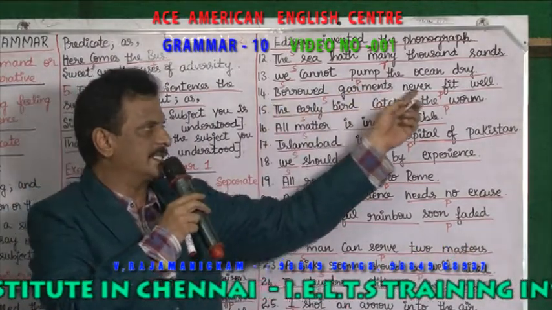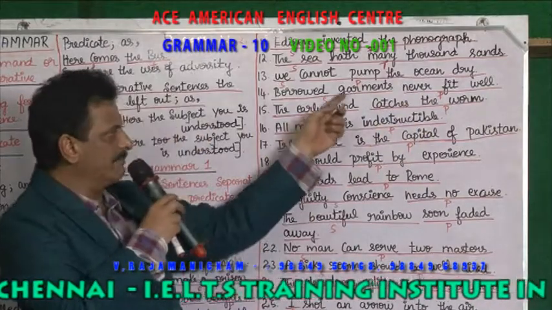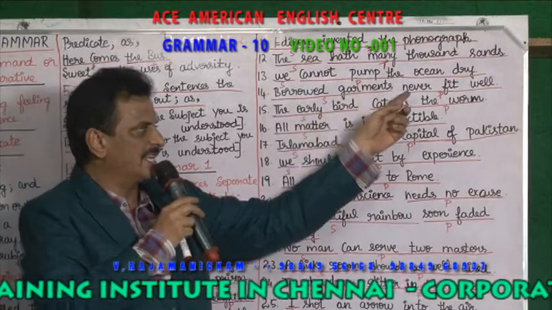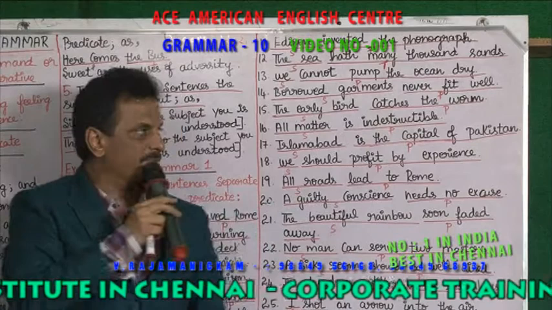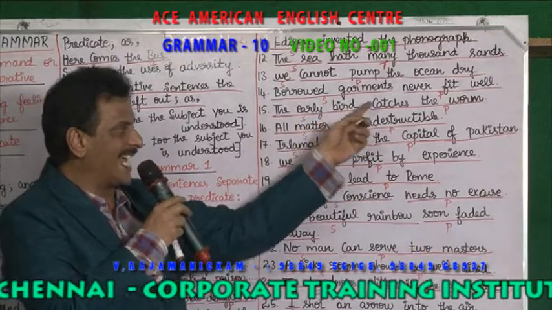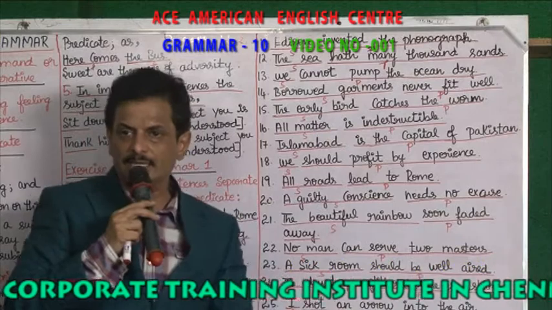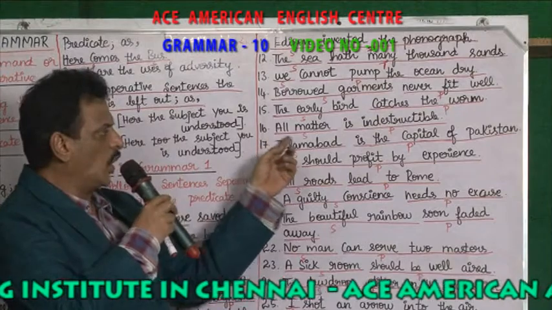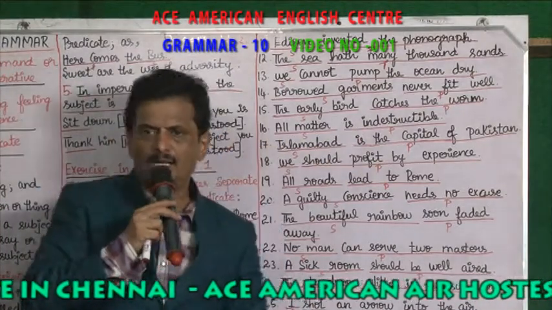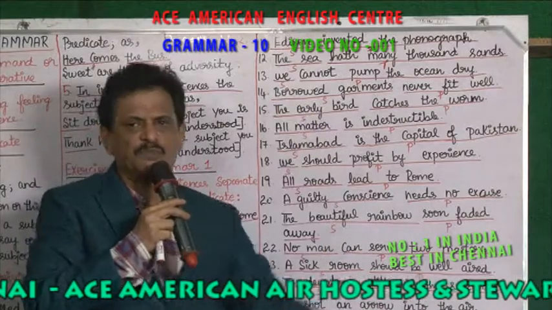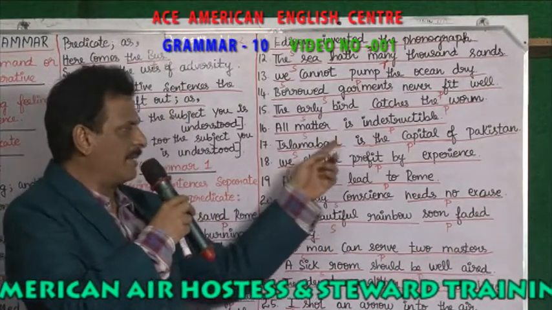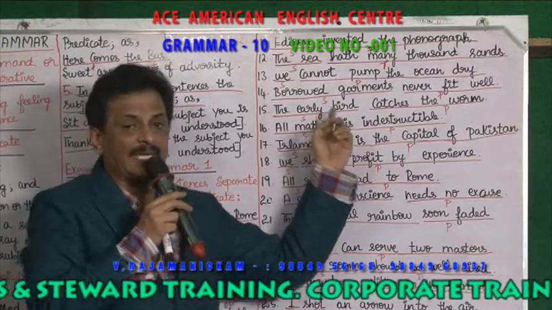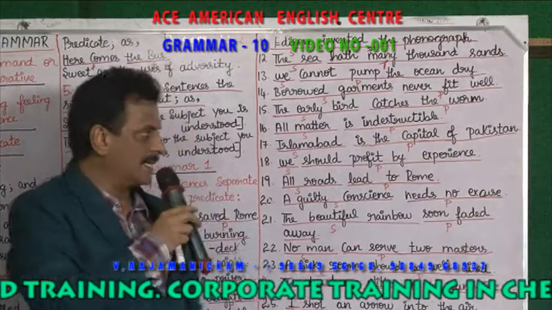14. Borrowed garments never fit well. Which is the subject? Borrowed garments is the subject. Never fit well becomes the predicate. The early bird catches the worm. Which is the subject? The early bird becomes the subject. Catches the worm becomes the predicate. All matter is indestructible. All matter is the subject. Is indestructible becomes the predicate. Islamabad is the capital of Pakistan. So Islamabad is the subject, is the capital of Pakistan is the predicate.